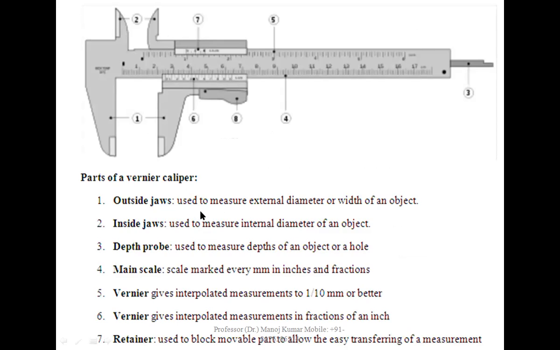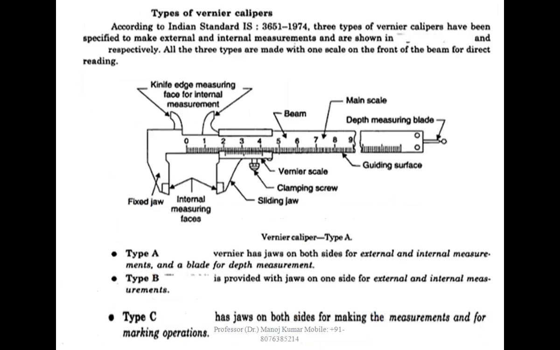Parts of the vernier scale are shown here. Number 1, outside jaw, used to measure external diameter of an object. Inside jaw used to measure internal diameter of an object. Depth probe used to measure depths of an object or of a hole. Main scale marked every mm and in inches and fractions. Vernier gives the interpolated measurement to 1/10 mm or better. Vernier gives interpolated measurement in fractions of an inch. Retainer used to block the movable part to allow easy transferring of a measurement.